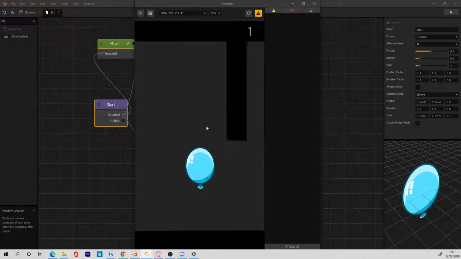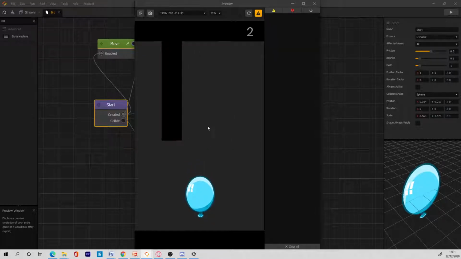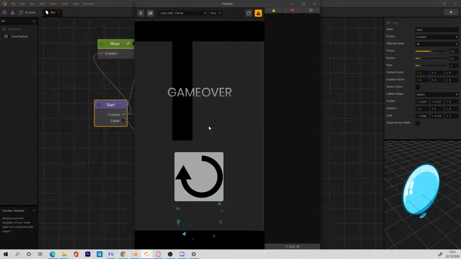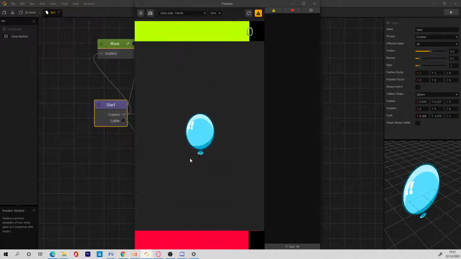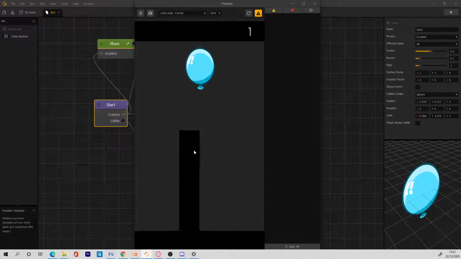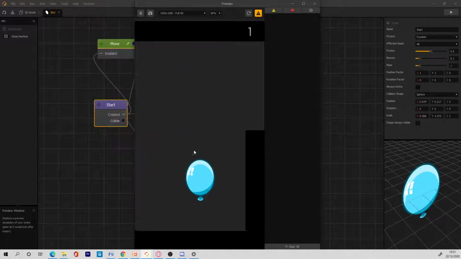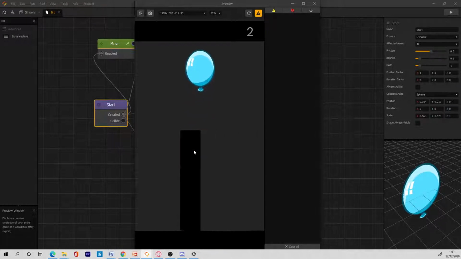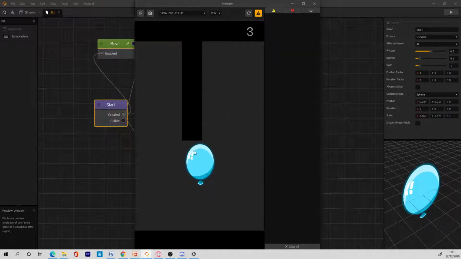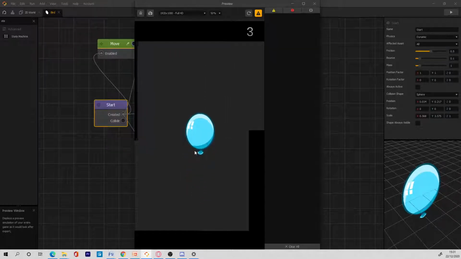So, like I said, if you want to make a Flappy Birds game, you have to do something unique. You can't just do the same thing and expect to get the same result. It doesn't work like that. So you have to always try to think of something unique that you can add to your own version to make it more cool. So this right here is the basics of making a Flappy Birds game.